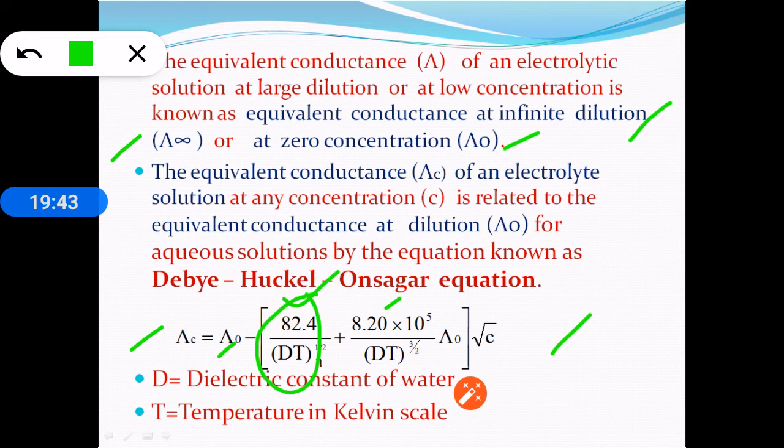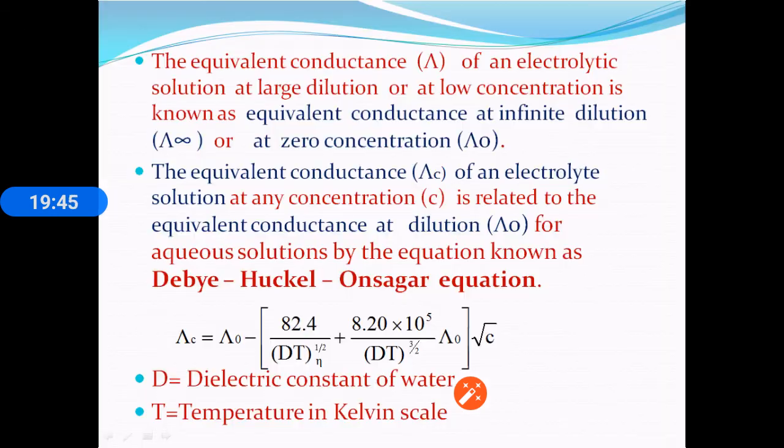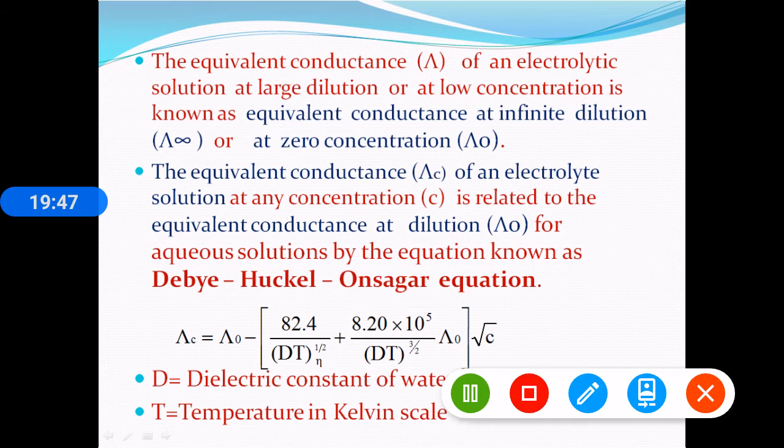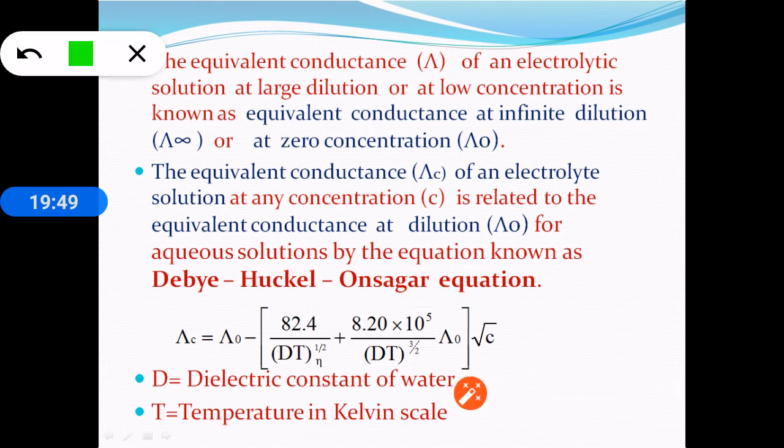Now this equation is in the form of y equals c minus mx, or y equals minus mx plus c. This is c and this is minus m, this is x.